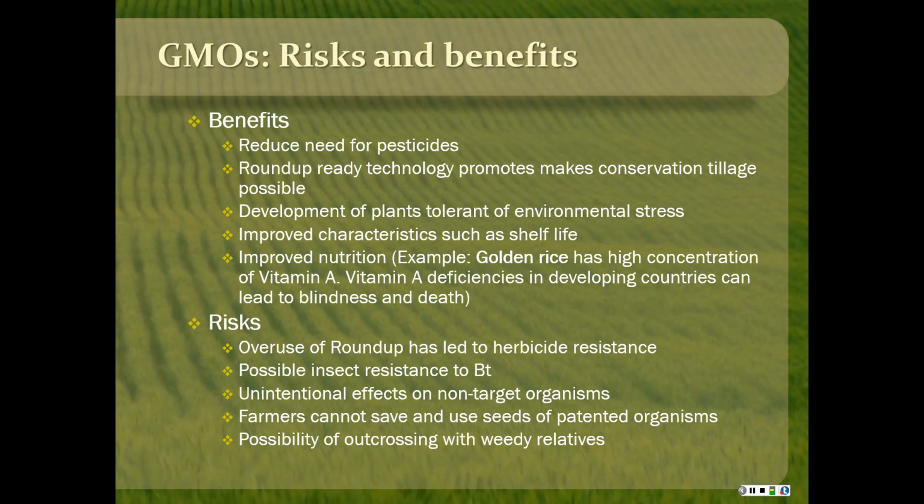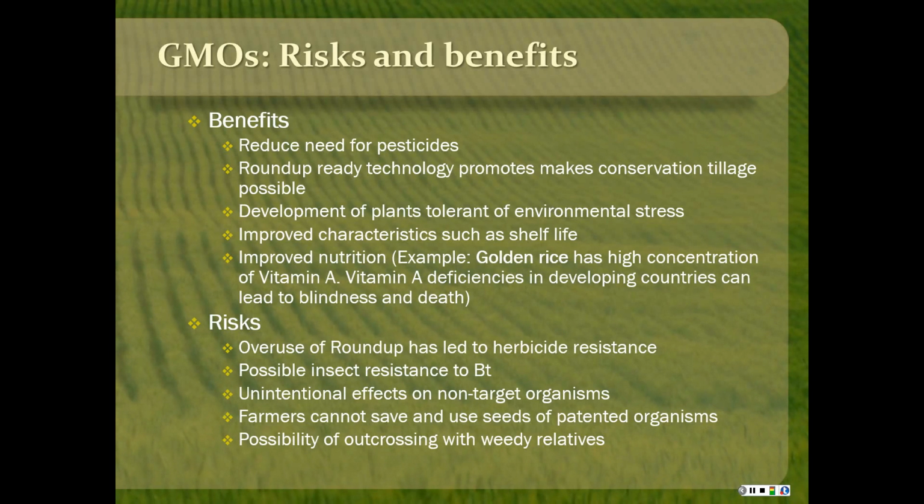And then some of the risks: overuse of Roundup and a few other herbicides has led to herbicide resistance. There are some weeds that are starting to be tolerant of Roundup as well. We'll talk about that later. Insect resistance to Bt is always possible too. That's why usually along with raising Bt corn, you have to raise a small plot of susceptible corn, because if there is a resistance gene in some insects, eventually those survivors will be the only ones reproducing and we won't be able to use it anymore.